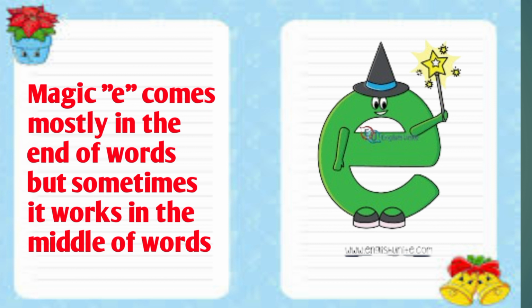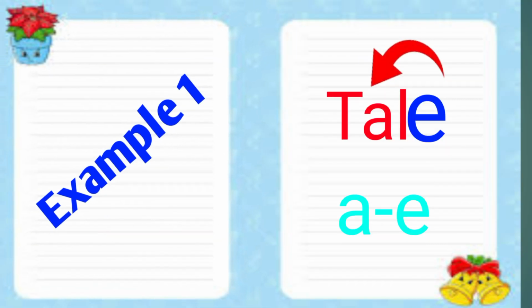Magic A comes mostly at the end of words, but sometimes it works in the middle of words. How? We will see in the examples. Magic A comes mostly at the end, that is silent A. It gives its power to the middle vowel and makes it a long vowel, from short to long. So this is actually the work of magic A.